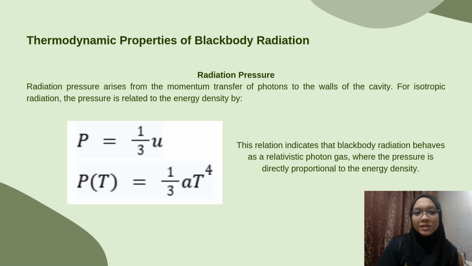Radiation pressure arises from the momentum transfer of photons to the walls of the cavity. For isotropic radiation, the pressure is related to the energy density by this equation. This relation indicates that blackbody radiation behaves as a relativistic photon gas where the pressure is directly proportional to the energy density.